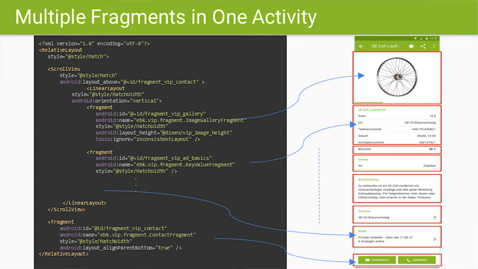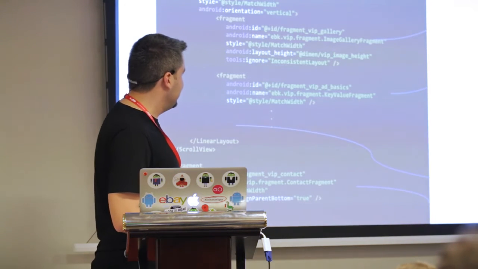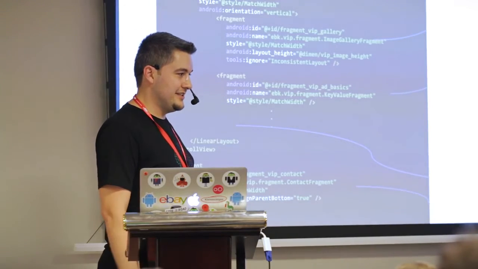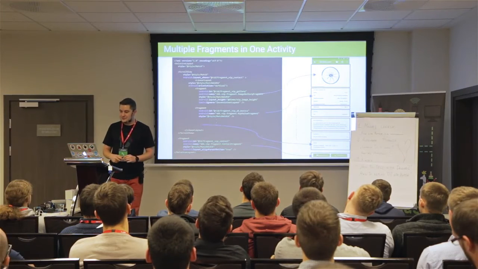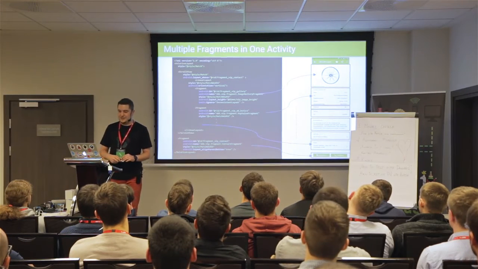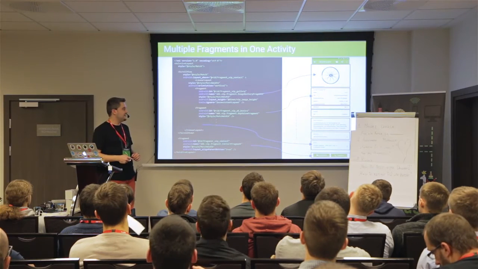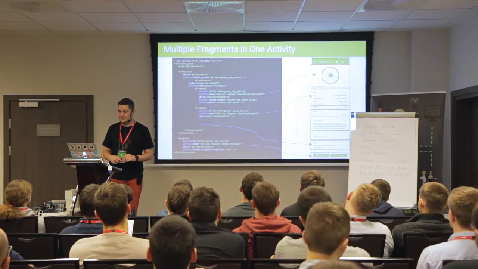So probably here we have like 5, 6 fragments, and you will only have those 6 fragments in the activity and nothing else. So the layout looks much simpler, and you know where to find which information. If you want to deal with the image logic, you just go to the image fragment and do your job.